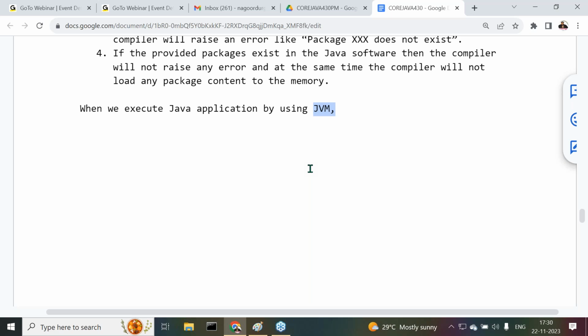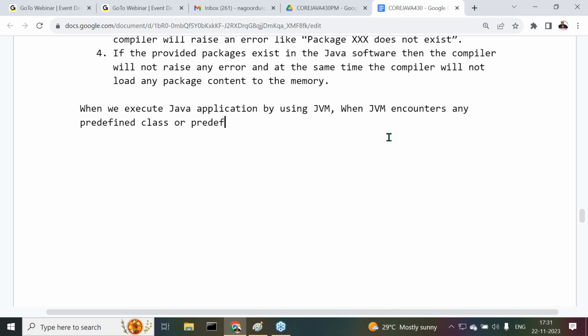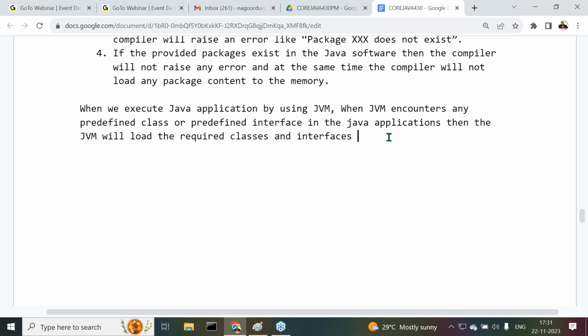All right, sir. When we execute Java applications by using JVM, when JVM encounters any predefined class or predefined interface in the Java application, then the JVM will load the required classes and interfaces from the packages to the memory.